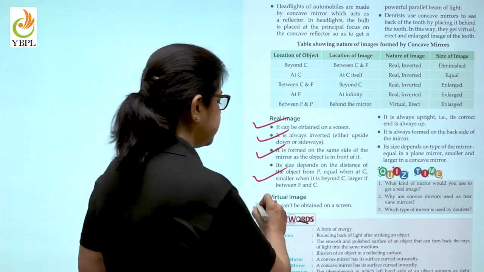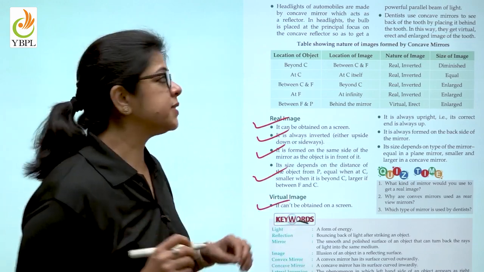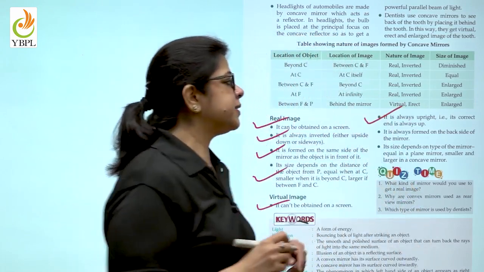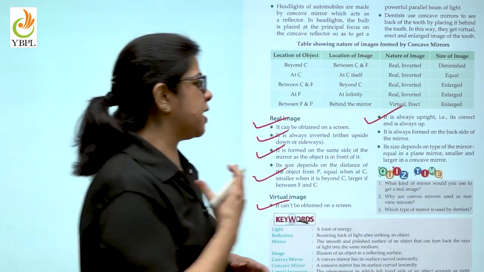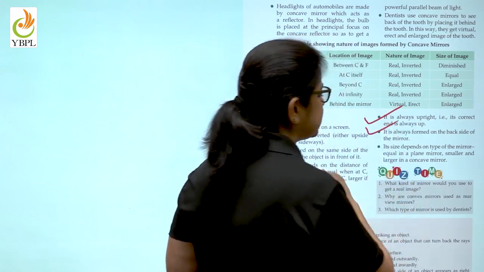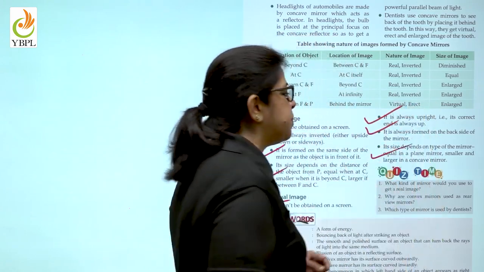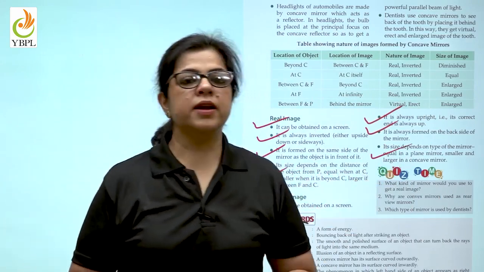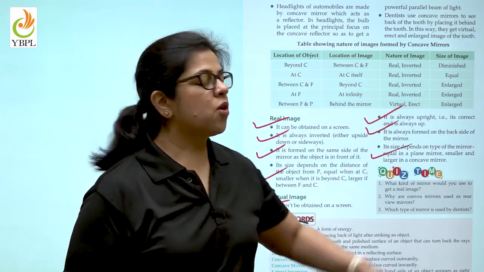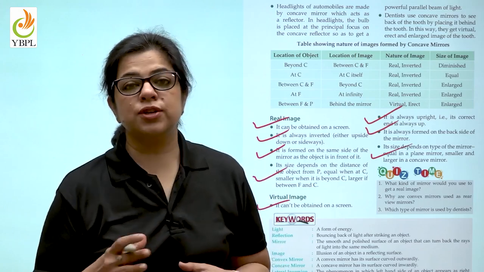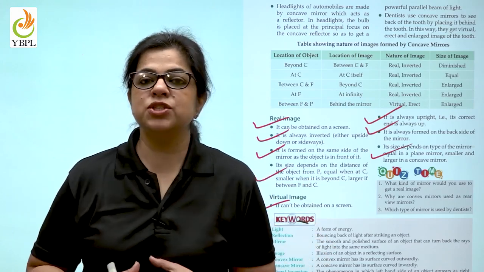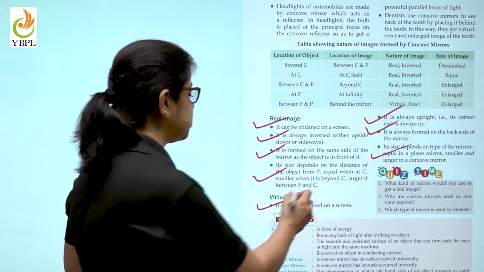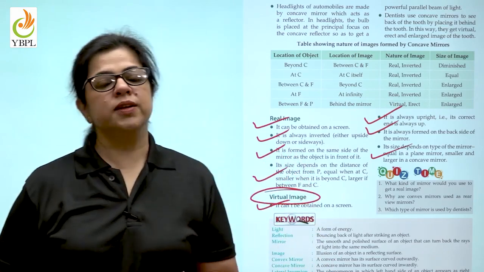A virtual image cannot be obtained on a screen. And it is always upright, that is, its correct end is always up. It is formed on the back side of the mirror and the size depends on the type of mirror: smaller in a plane mirror, and larger in a concave mirror. So children, that means that the image that we see in the looking glass in our house is not a real image, it is a virtual image.